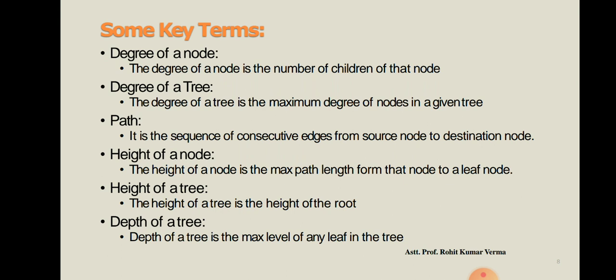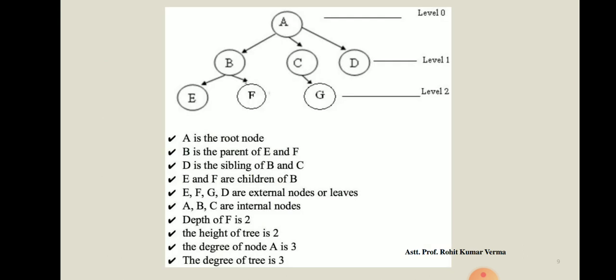What is the path? A sequence of consecutive edges from a source node to a destination node. So in this image you can see, if we have to find the path from node A to node E, first of all we cover our first edge, that is from A to B. Then we cover our next edge from B to E. So this is our path from A to E. The path is A to B, comma, B to E.